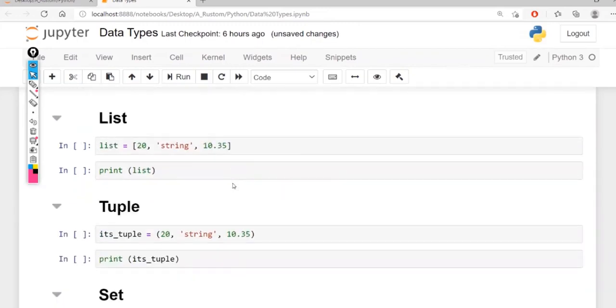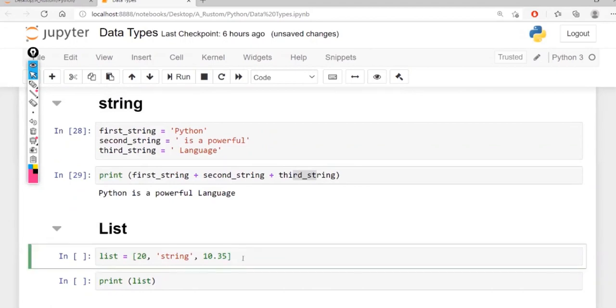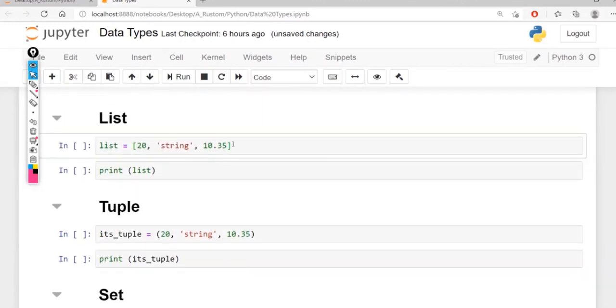Now coming to the other type, which is a list. I am going to discuss lists and tuples in different videos in detail. As of now, let's understand that lists are containers. They will be inside square brackets. Here I can have any number of values.